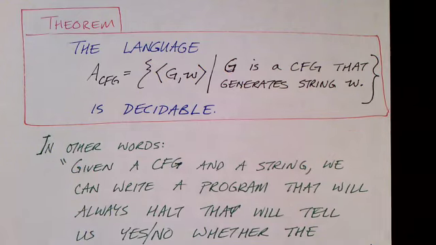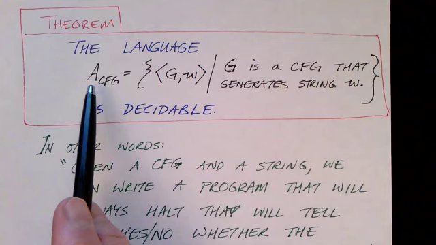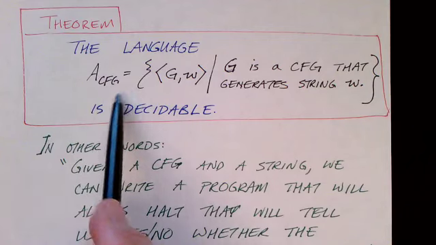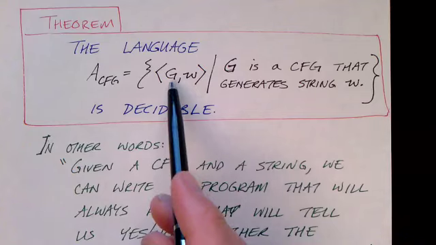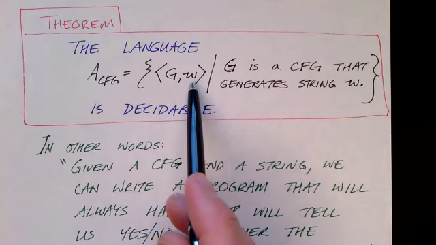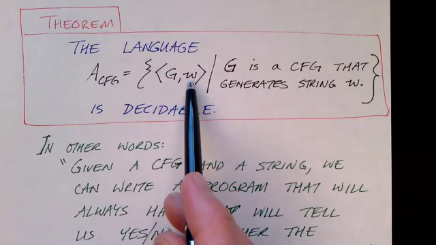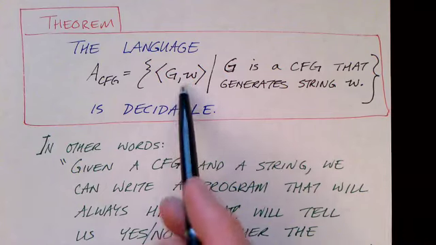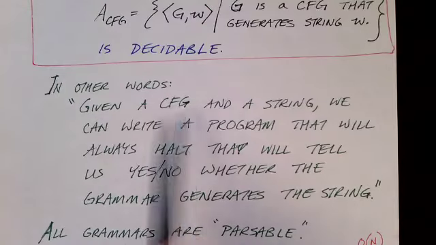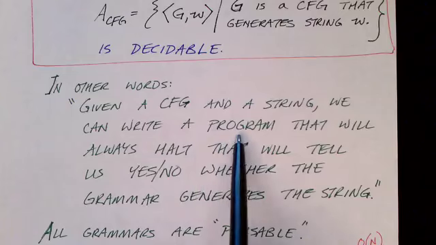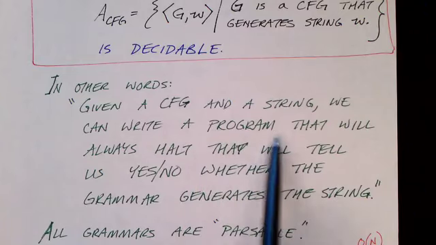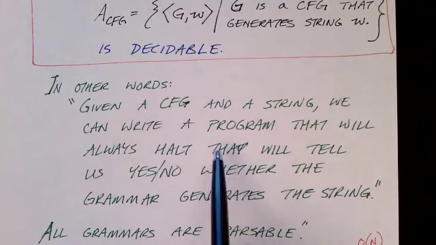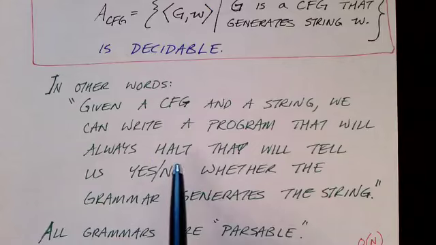Let's start with the acceptance problem for context-free grammars. We're going to use A for acceptance of context-free grammars. And we're given a grammar and a string, and we're asked, does this grammar generate this string? And this is a decidable language or a decidable problem. Given a context-free grammar and a string, we can write a program that will tell you whether that grammar generates the string or not, and that program will always halt.